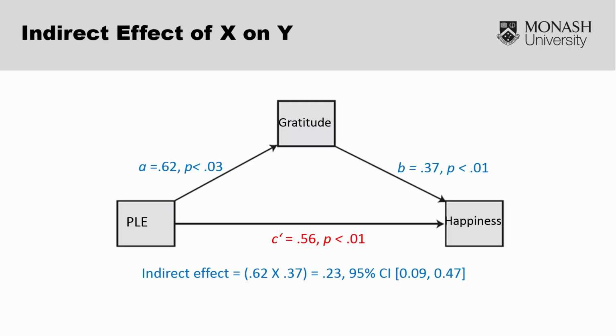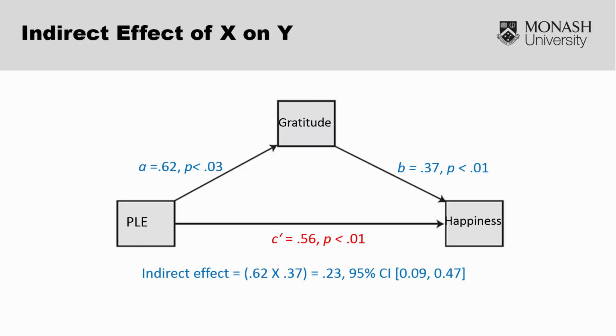Interpreting the indirect effect using confidence intervals is simple. We need to examine the intervals generated, and essentially we are looking to see if the range of the confidence intervals does not cross zero. If there is no zero in the range, then we can conclude that the indirect effect is likely to be genuine, and we can conclude that the relationship between X and Y is mediated by the M variable.